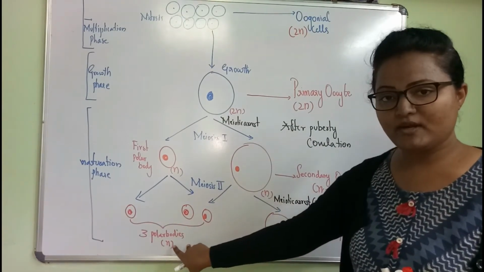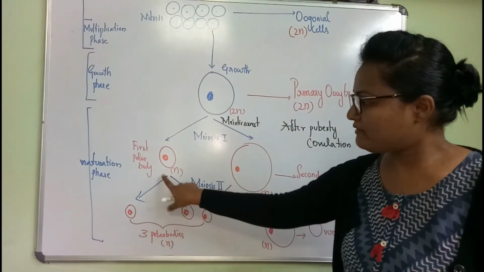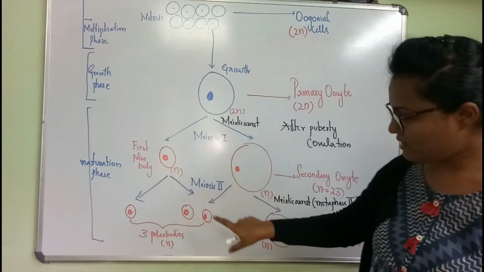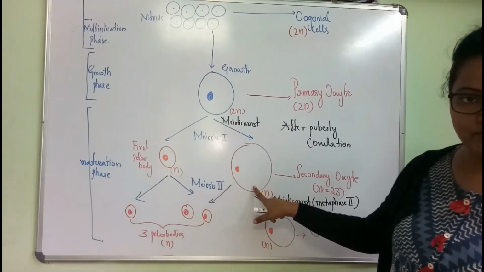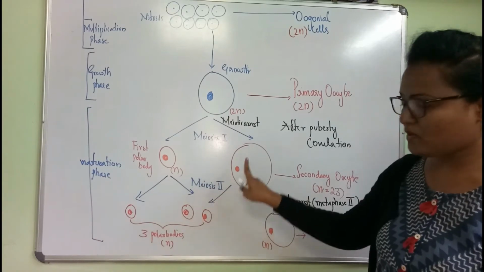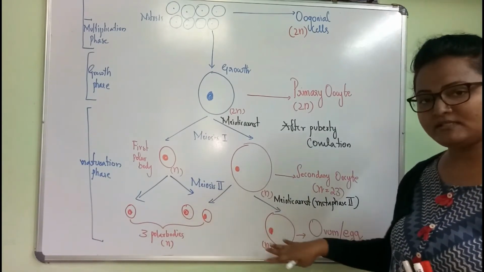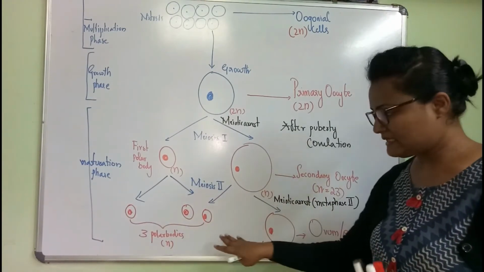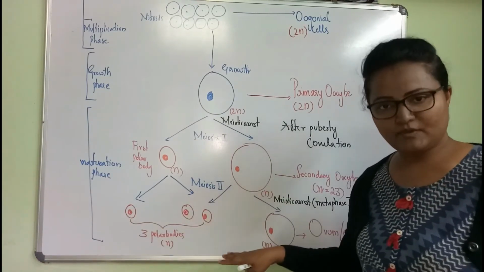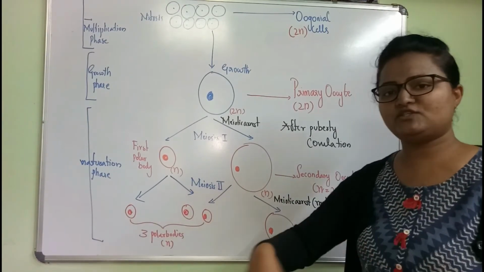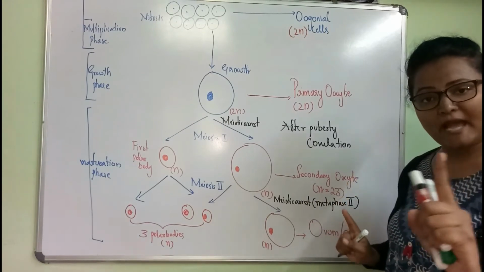How are the three polar bodies formed? Two are from the first polar body, one from the secondary oocyte, because they both undergo division and form four daughter cells. Within the four cells, three are polar bodies which degenerate and one mature ovum will be left.